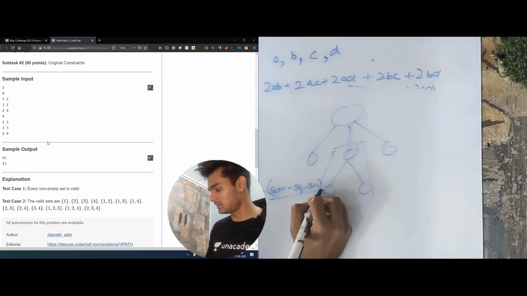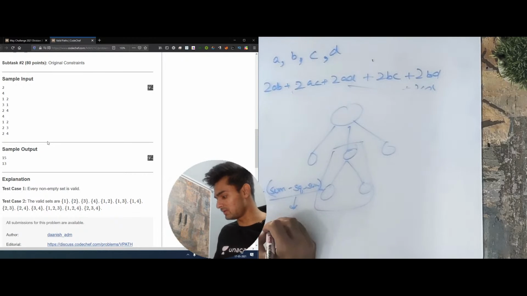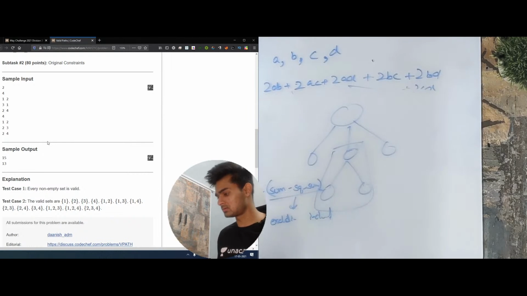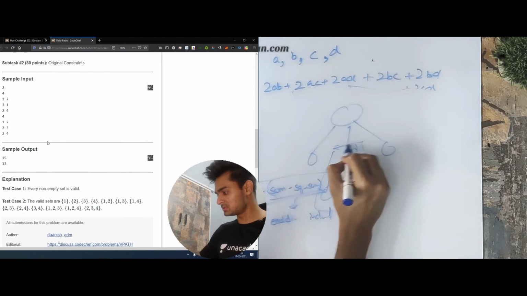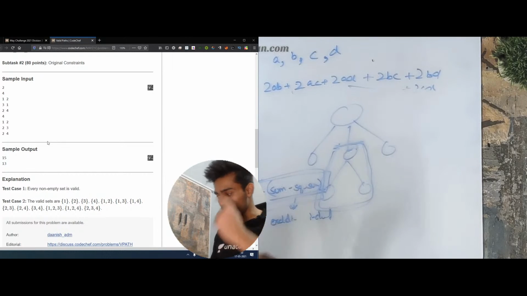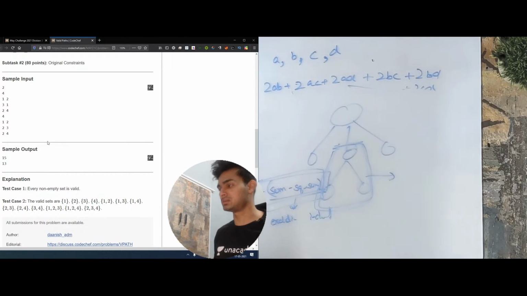What do these have? This has all the values excluding this, and it has all the values including this. But this is something that we need to add in the answer, because this is also a part of the answer. But what is the value that this is going to return?